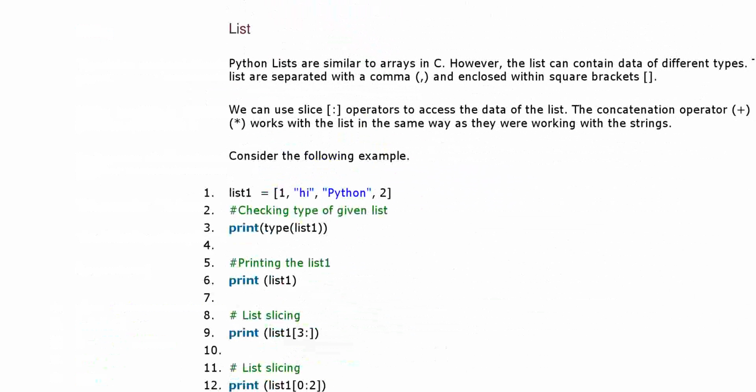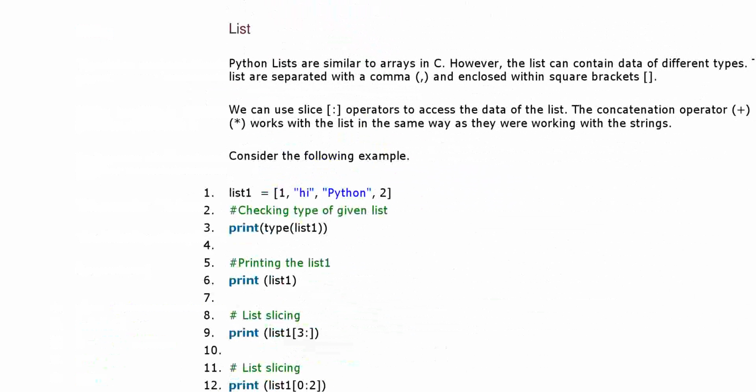Okay. So a list can contain data of different types. It can be float, integer, and string. Any kind of data it can be. They are separated by commas and enclosed within square brackets. Fine. So this is how you can define a list.